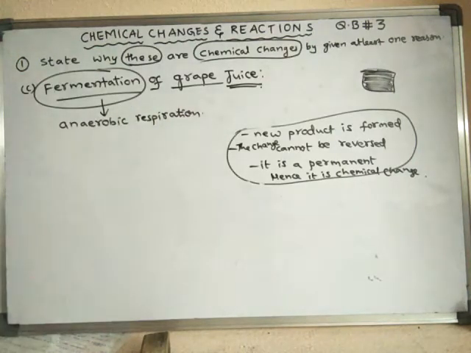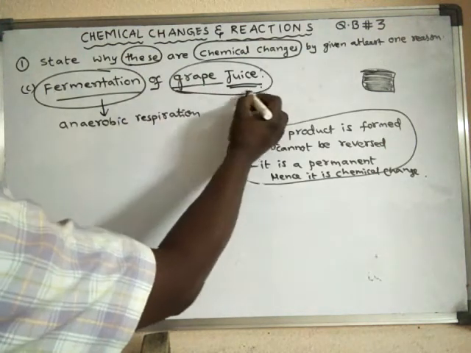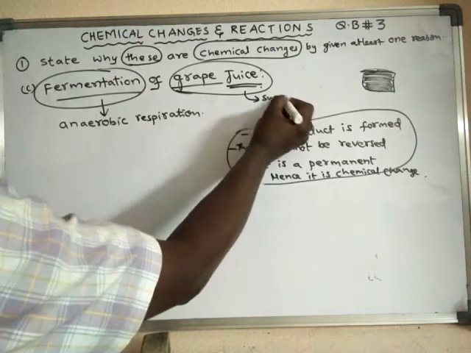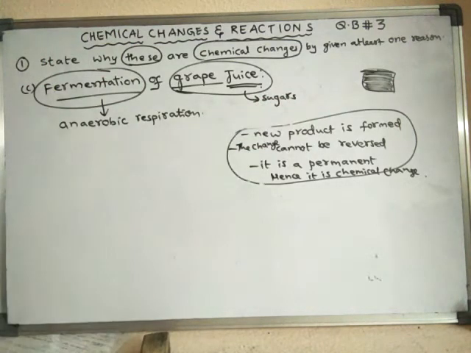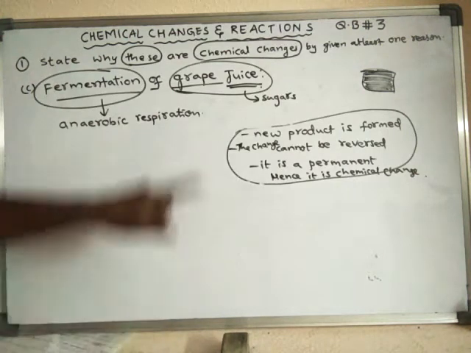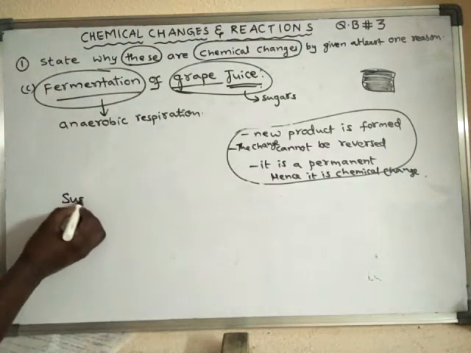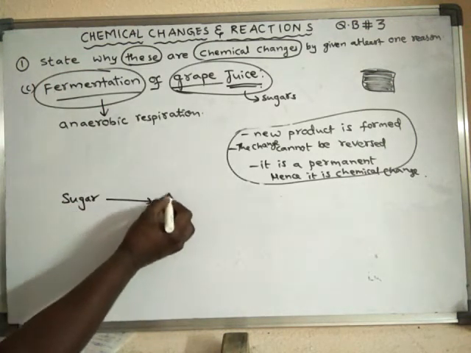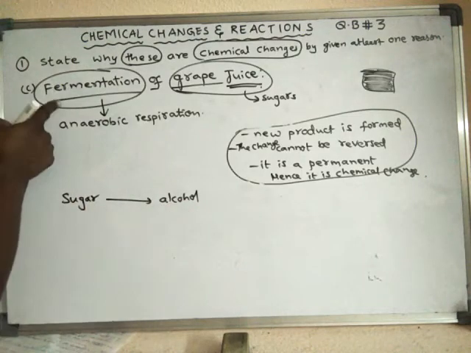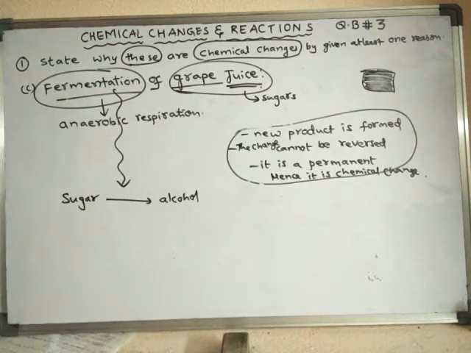Anaerobic respiration. So here in this, what happens? The grape juice contains what? Sugars. It contains special type of sugars. Those sugars are converted into ethyl alcohol. Generally, sugars are converted into acids, but here in this case, sugars are converted into alcohol. If any sugar is converted into alcohol, that process is said to be fermentation. During fermentation process, what happens? Sugar will be converted into ethyl alcohol.